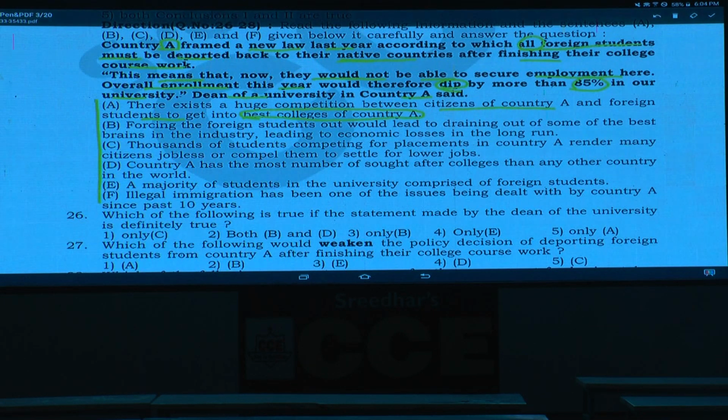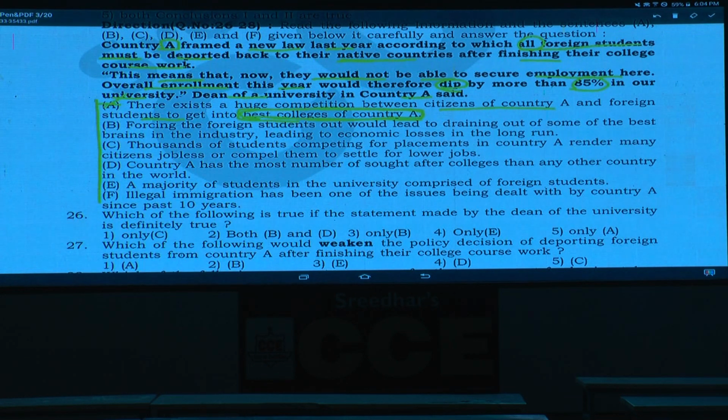Now most of the people who are enrolling in those universities are going for job purposes. That is the inference that can be drawn. But here he is talking about the competition between the colleges of country A, and nothing has been specified about this. Choice statement A is ruled out.